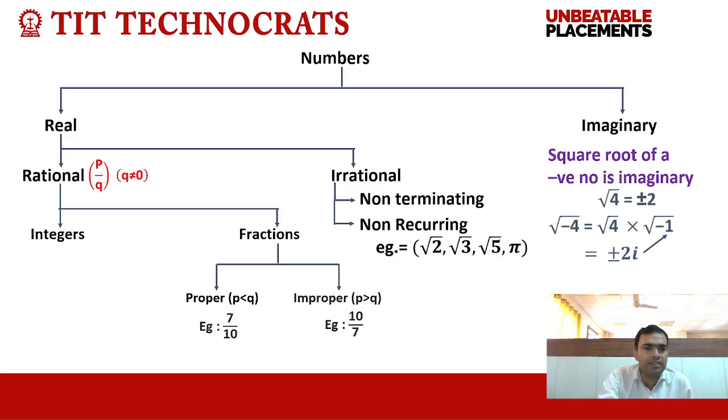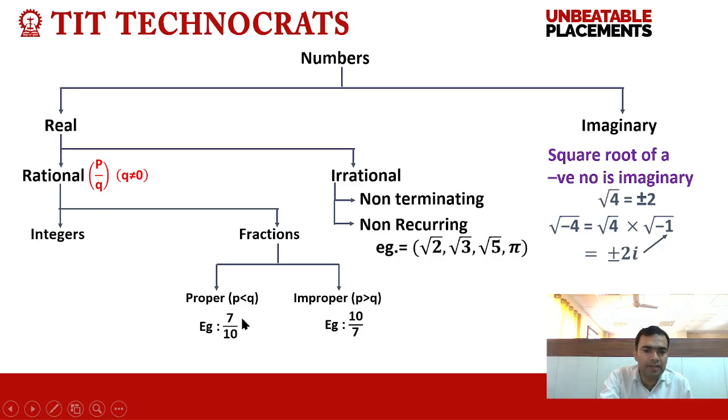Integers and fractions. Integers are numbers, for example, minus 3, minus 2, minus 1, 0, 1, 2, 3. These types of numbers are called integers. And what is a fraction? The numbers which are written in the form of p by q are called fractions. If p is less than q, then it is called a proper fraction, and if p is greater than q, then it is called an improper fraction.